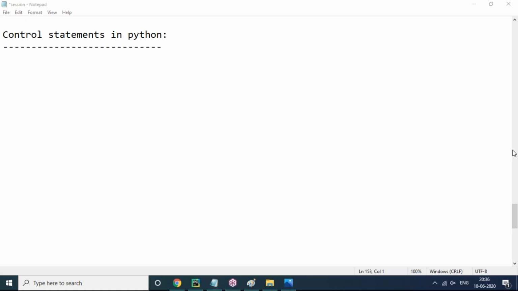Control statements are used to provide control of your program. Means once we use control statements in our logic, we can have some control on it. As a programmer, we can control the program, meaning what logic needs to be executed according to our condition. Whenever my condition is like this, I need to execute some sort of code. Otherwise, I need to execute some other sort of code. In that context, we use control statements.